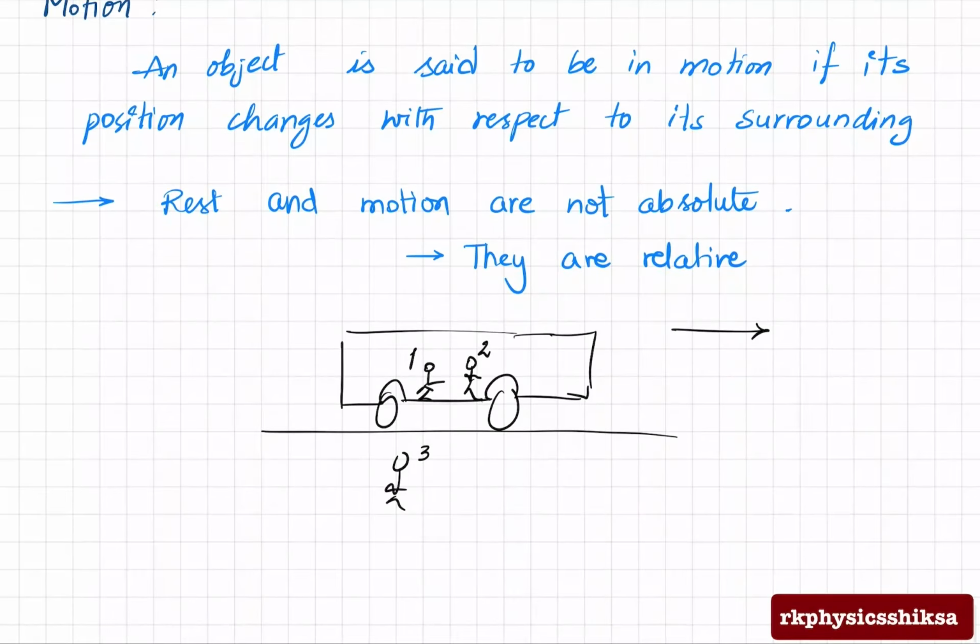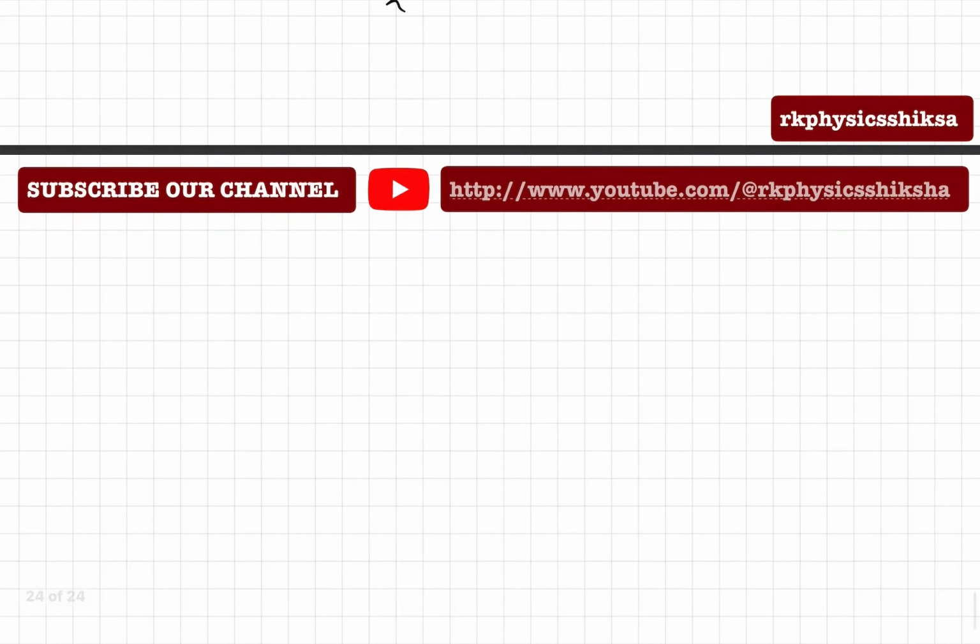And now, as we know what rest and motion are, once the object is in motion, we need a way to measure how far it has moved. So now we'll get into the concept of distance and displacement, where we are going to measure how far a particle has moved. So coming to that, first we'll discuss distance.